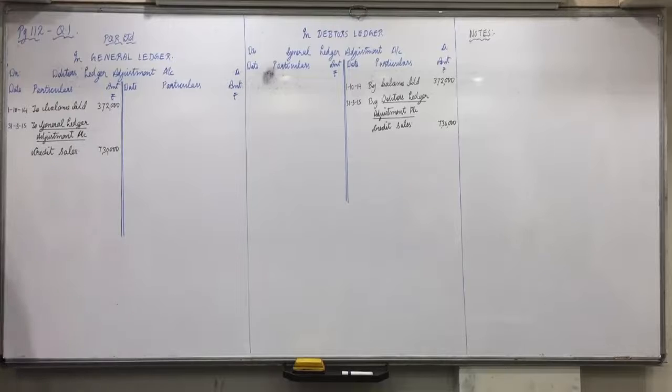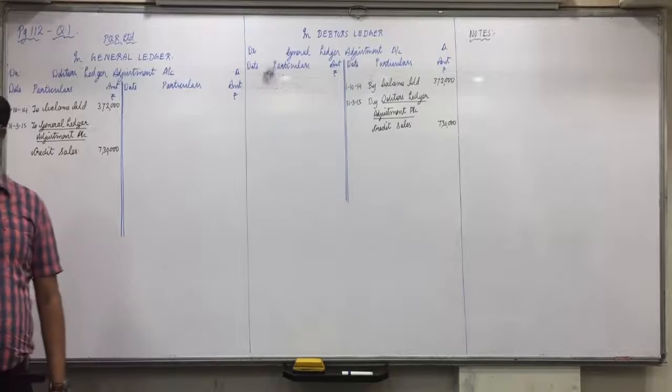Understood this, everyone? Once again, the shortcut: the normal entry of credit sales is debtors to sales.